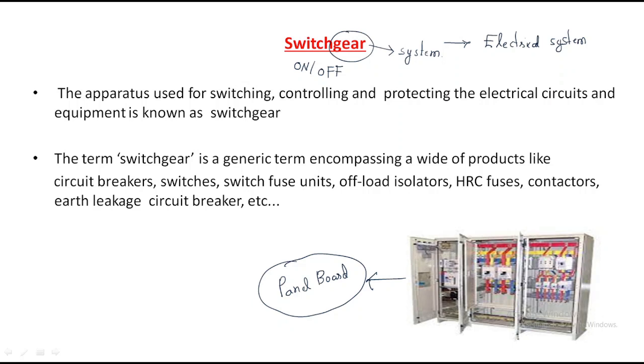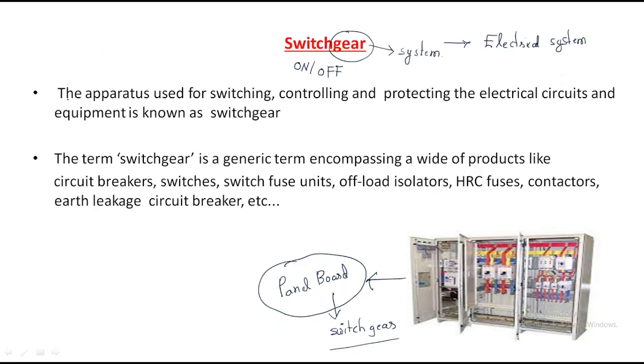In that we have a number of switches and a number of apparatus. From this point we can operate, that means we can switch on or off from this point. This panel board is nothing but the switchgear. Name it simply as the switchgear. We have a control in our home, and for a particular number of houses we have a separate system. That separate system is switchgear. Another name is the panel board.